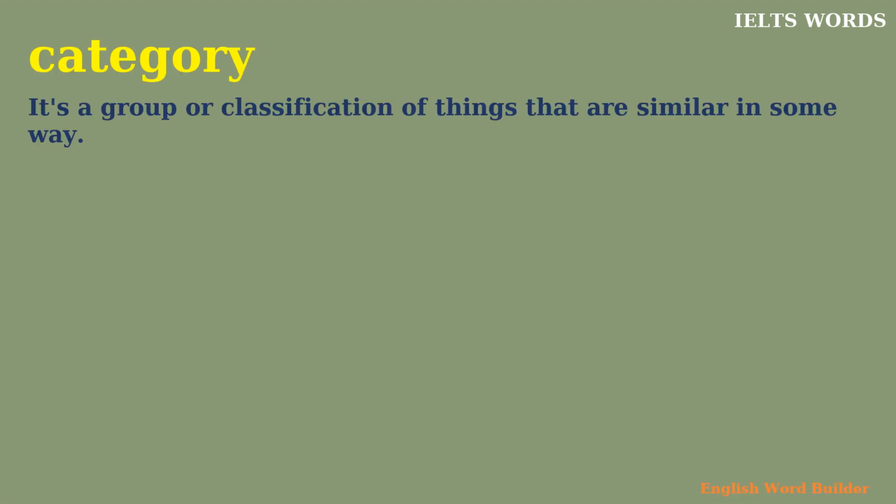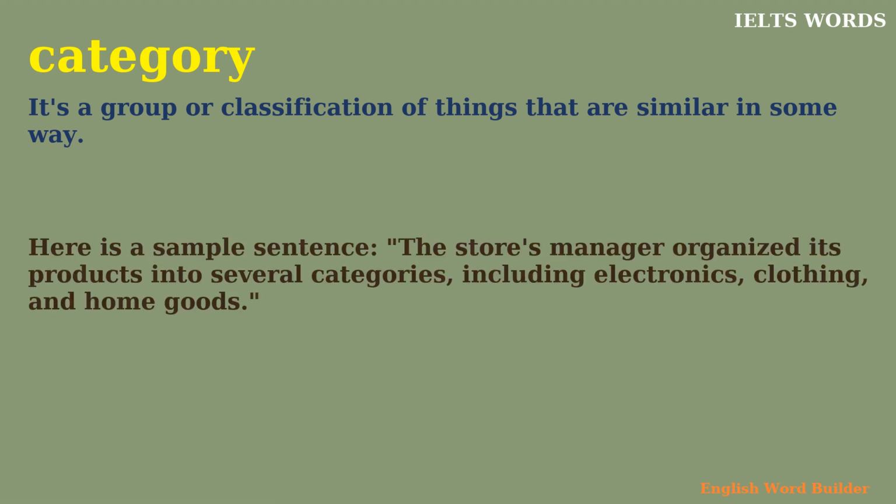Category. It's a group or classification of things that are similar in some way. Here's a sample sentence. The store's manager organized its products into several categories, including electronics, clothing, and home goods.